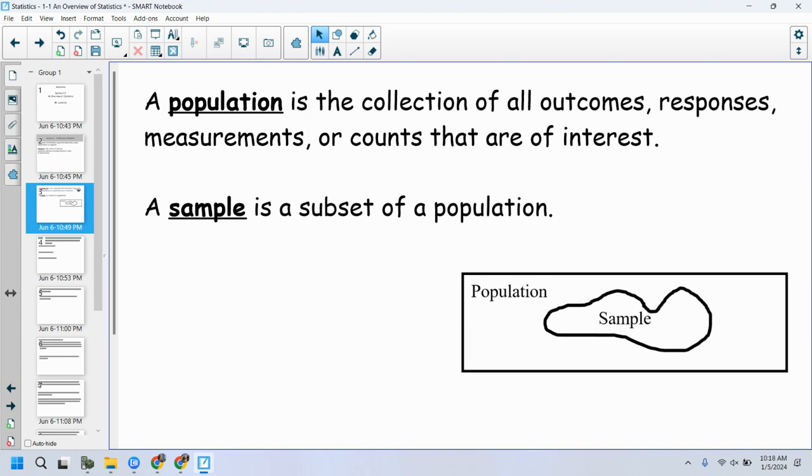Not just a sample of them, a whole population. A sample is something different. A sample is a subset of the population, okay? And it has to be a subset.